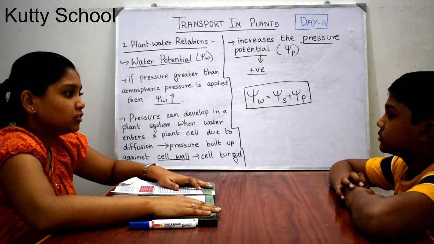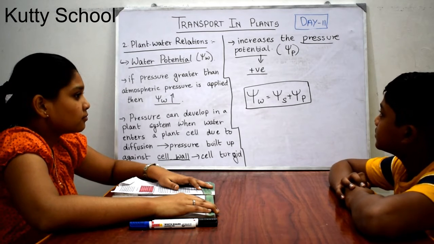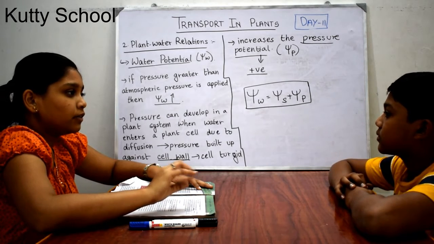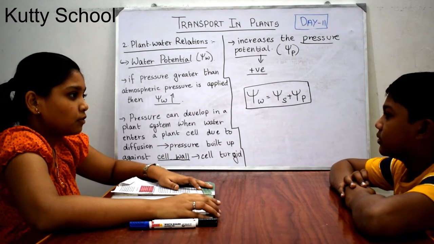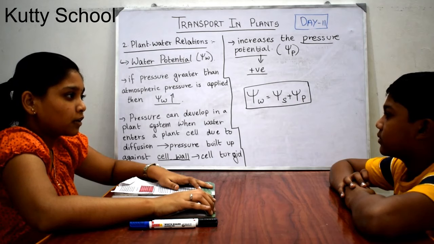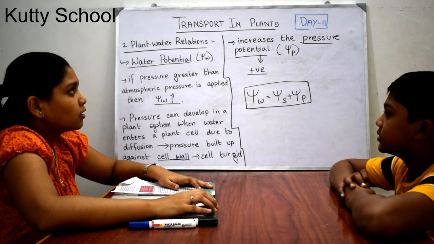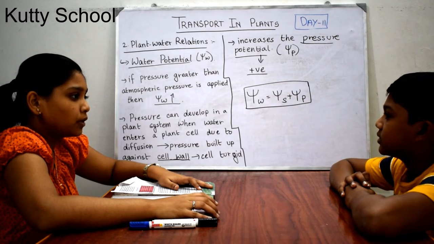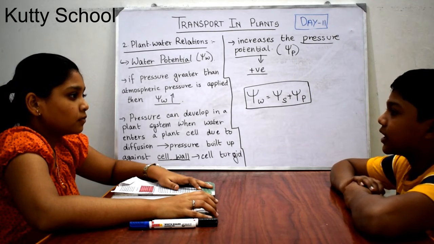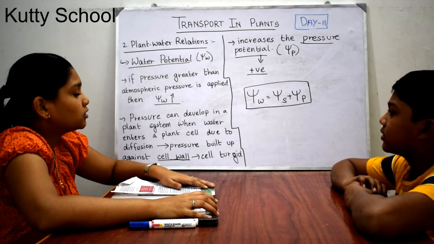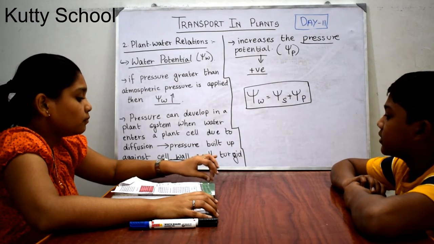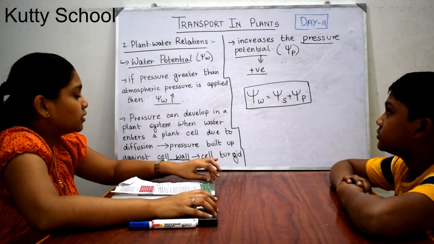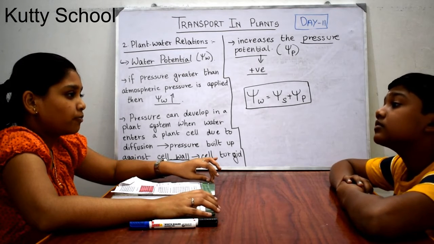Shall I ask some questions? What is the water potential of pure water at standard temperature and not even a single pressure applied? It is 0.